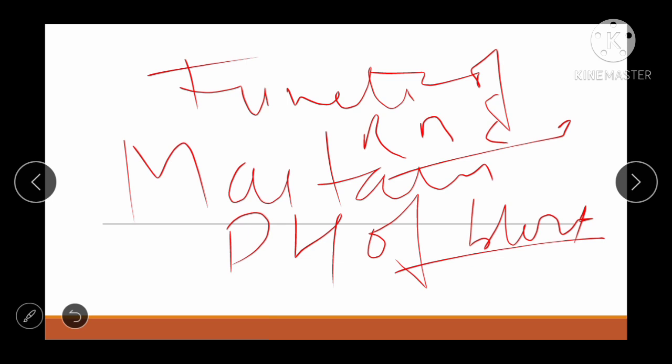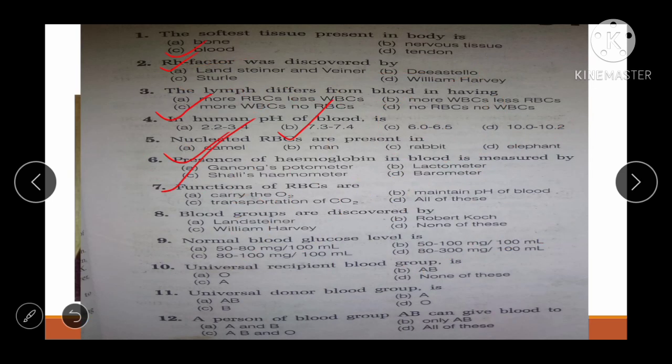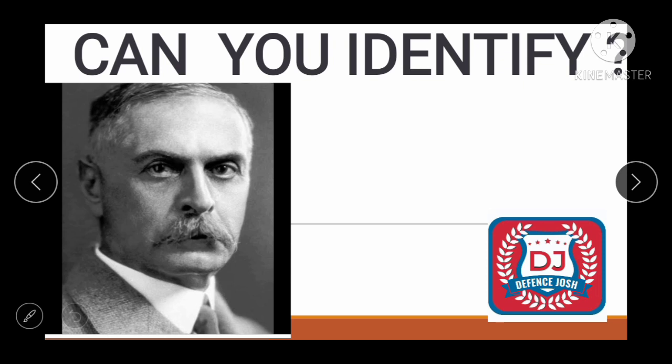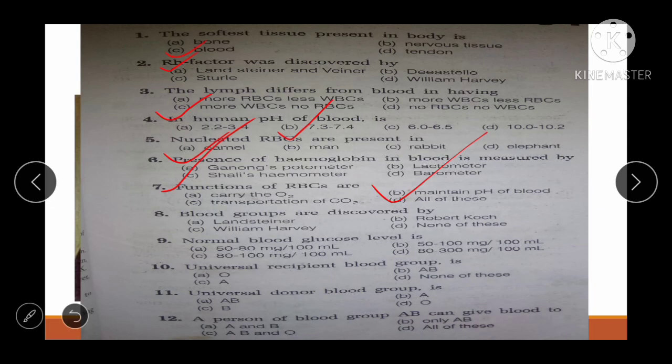These are the functions of RBC. So see, options are carry the oxygen, maintain pH of blood, transportation of CO2, all of this. So answer of this question will be D, all of this. Next question is blood groups were discovered by, I told you it is Landsteiner, he discovered the blood group. So correct answer will be Landsteiner.